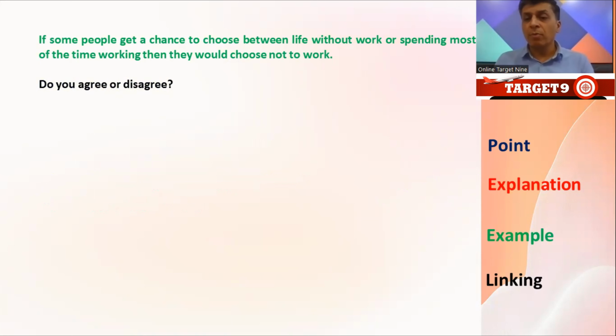In PEEL method, we have point. First of all, you write point, then we'll explain it, then we will use example to justify our explanation. In the end, I'm going to link my idea in the body paragraph with the thesis statement. That is my introduction, right? For your convenience, I have written point in blue, explanation in red, example in green, and linking in black color. So there may be some space, but when you are writing on your notebook, you will not leave any space. This is one paragraph in itself.